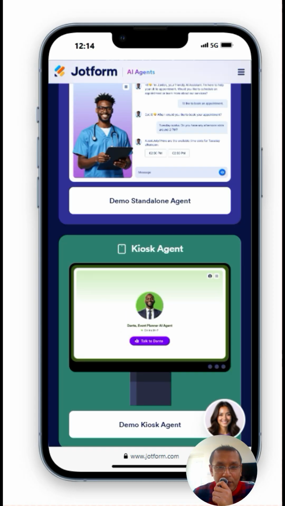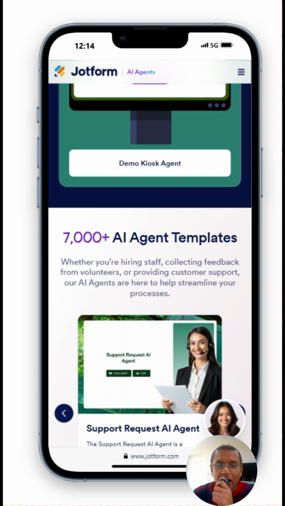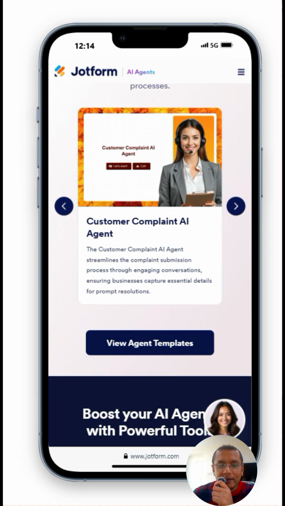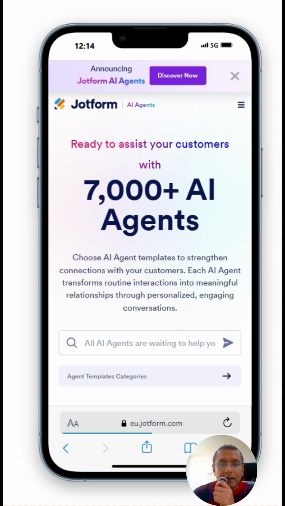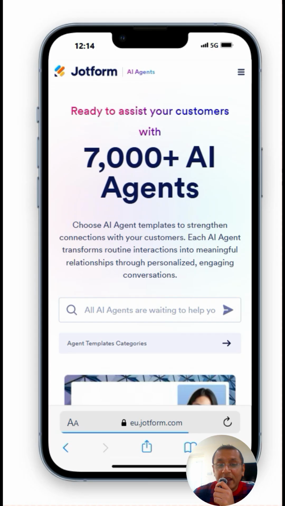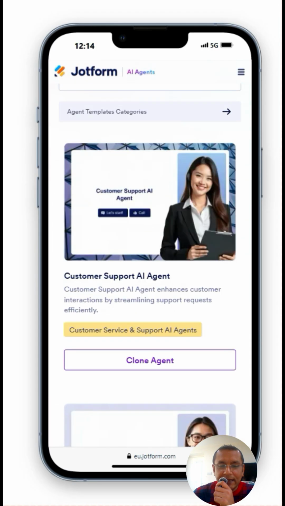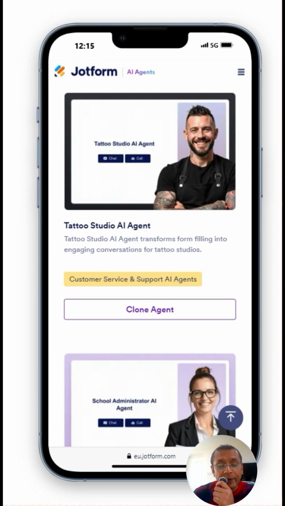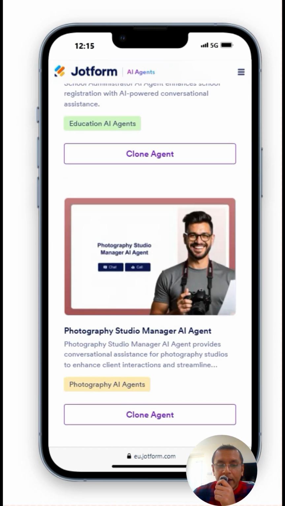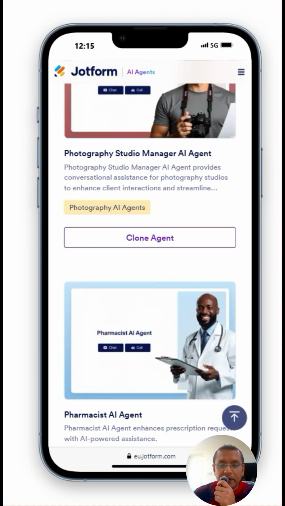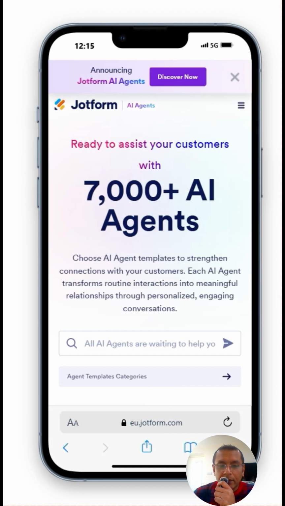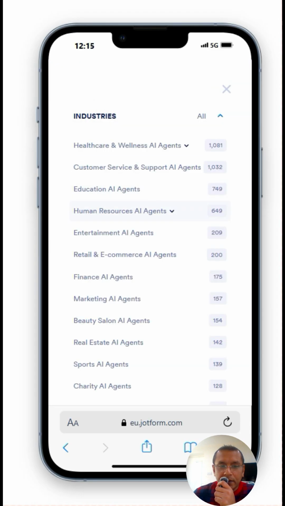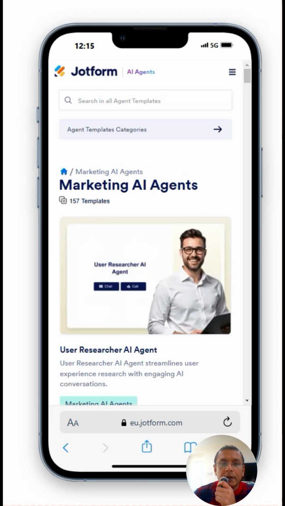And to make it even more interesting, they have 7,000 AI agent templates. I mean, it's ridiculous. If we go in here, 7,000 plus AI agents for every single type of use case you can think of. I mean, tattoo studio, okay, maybe not for me. But yeah, you can see there's a lot of options here. I mean, absolutely insane. Where can I search for them? Categories, yeah. We have marketing ones here somewhere. There you go.